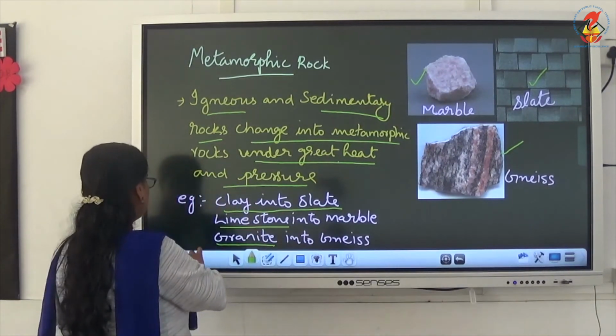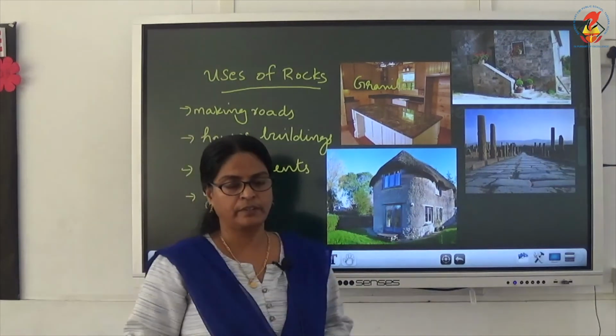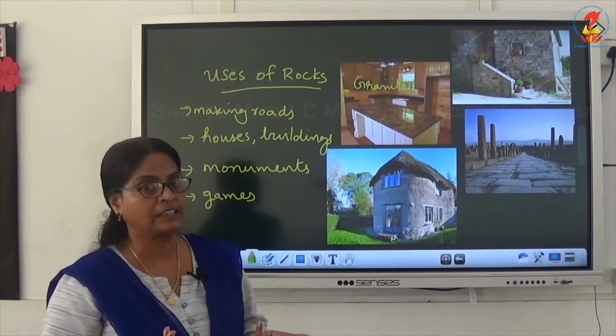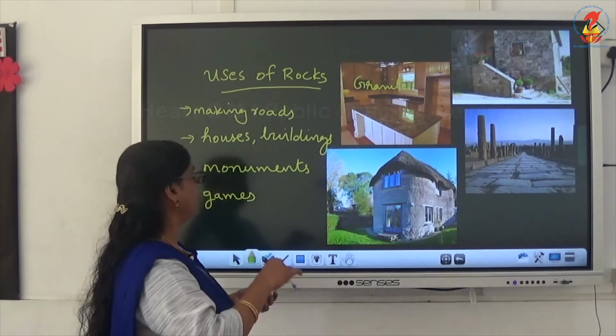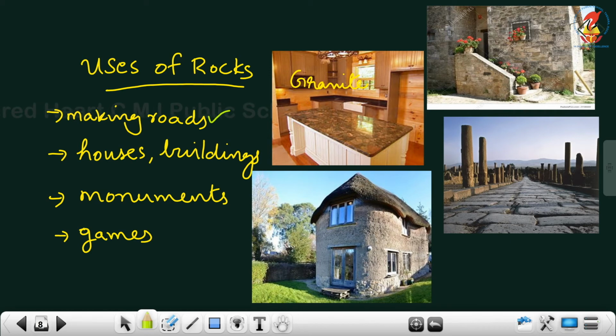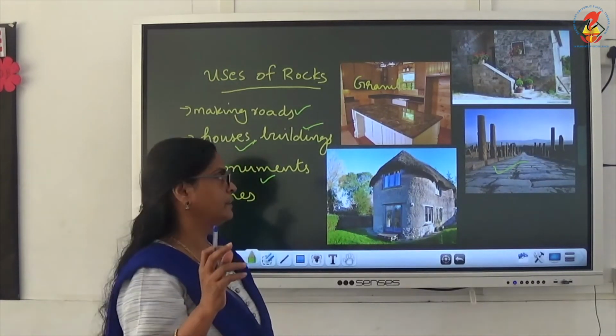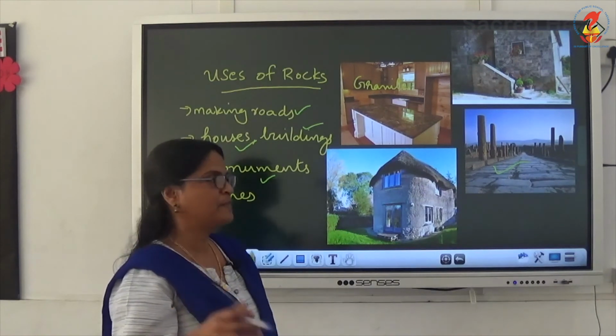Now children, uses of rocks. Rocks are used for several things. We use rocks for making roads. You can see the road. We use rocks for making roads, houses, buildings, monuments, and children also play with rocks. Have you seen children playing? You know how to play stone games.